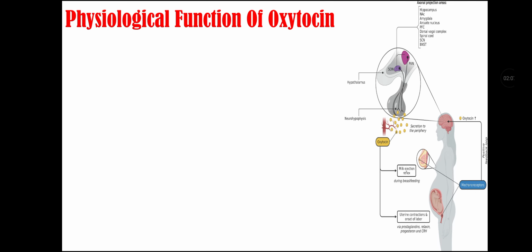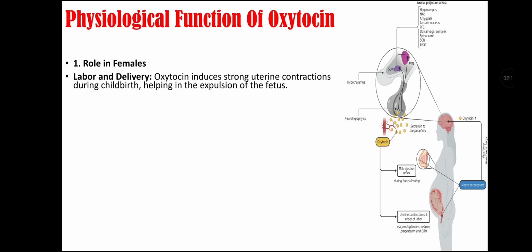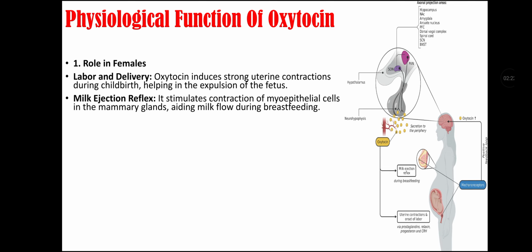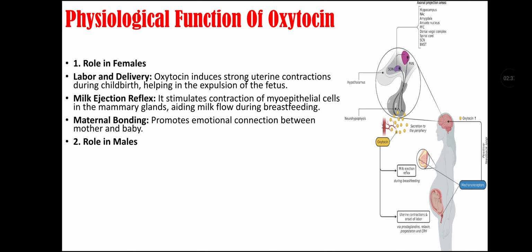Physiological function of oxytocin. First is its role in females. It causes labor and delivery, as oxytocin induces strong uterine contraction during childbirth, helping in expulsion of the fetus. Second, it helps in the milk ejection reflex, as it stimulates contraction of myoepithelial cells in the mammary gland that aid milk flow during breastfeeding. Third is maternal bonding, which promotes emotional connection between mother and baby.